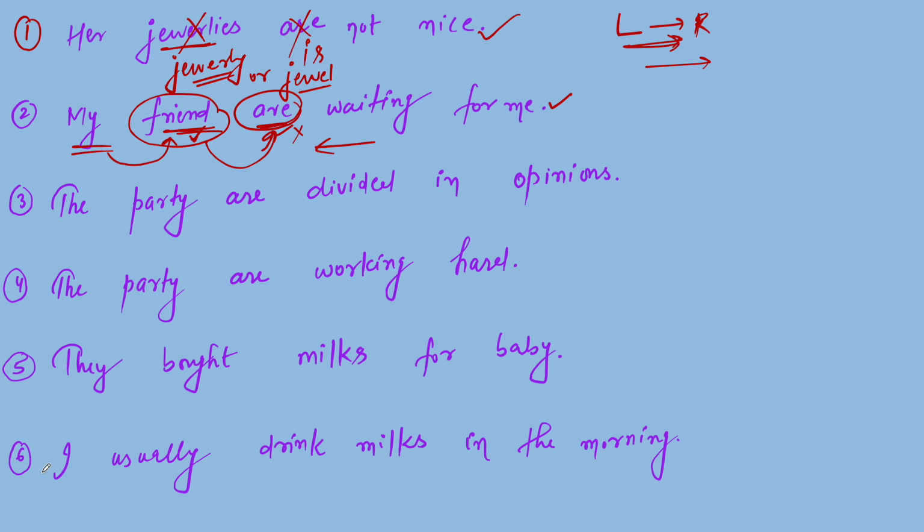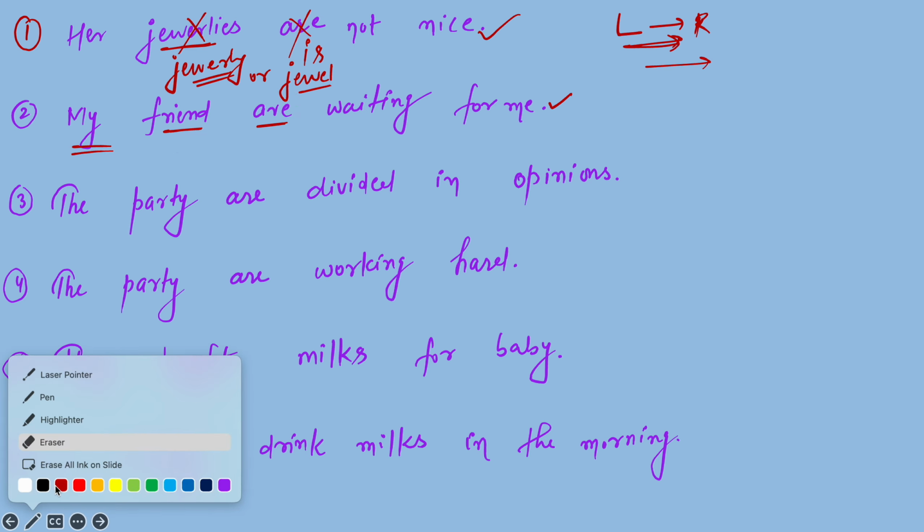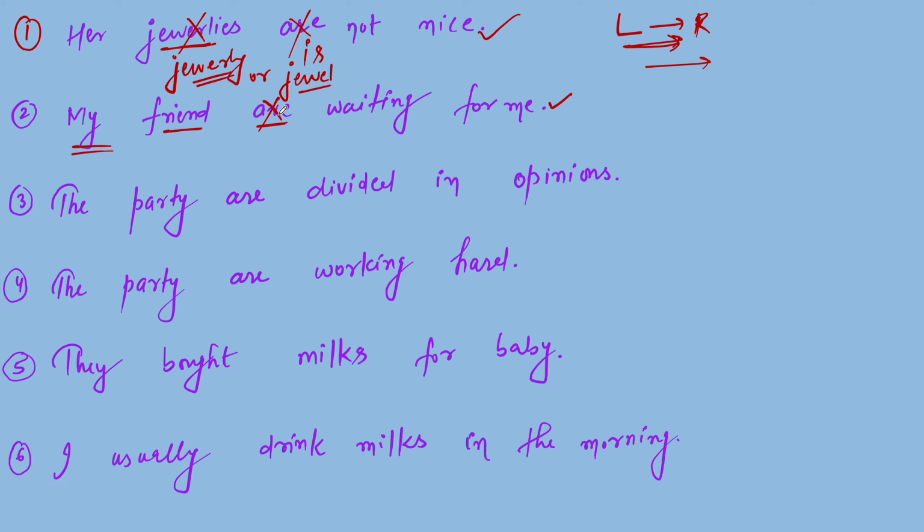So the word which comes first is correct, and the word which comes later is wrong. So the correct form is: my friend is waiting for me. This is absolutely correct.